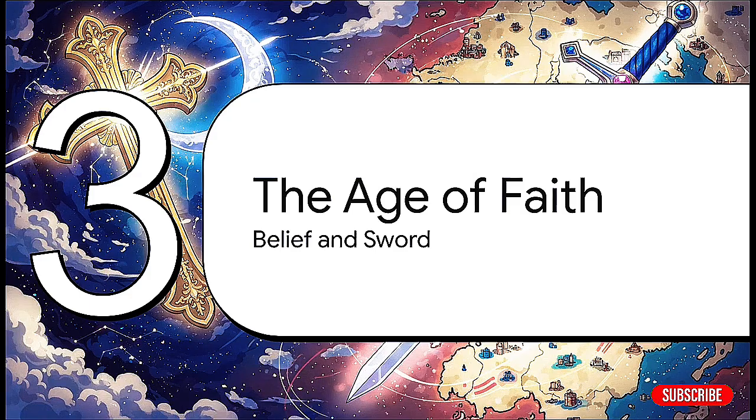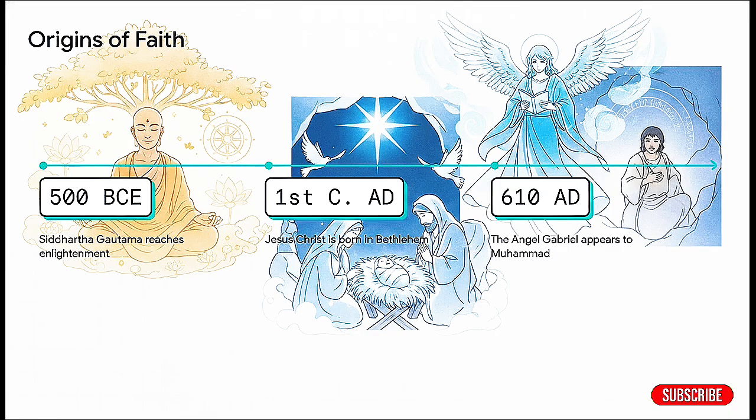Which brings us to our third section, the Age of Faith, Belief, and Sword. If you look neutrally at the historical record across the globe, we see three incredibly distinct moments of immense spiritual origin. You have Siddhartha Gautama reaching enlightenment around 500 BCE, the birth of Jesus Christ under Roman rule in the 1st century AD, and the angel Gabriel appearing to Muhammad in 610 AD. These very localized, specific events would rapidly scale up to become the absolute ultimate drivers of human civilization.